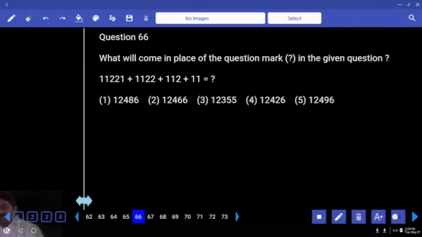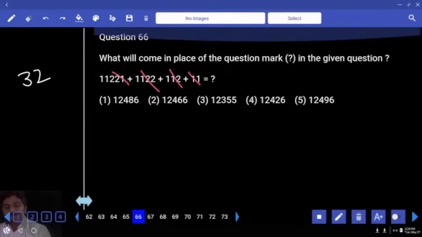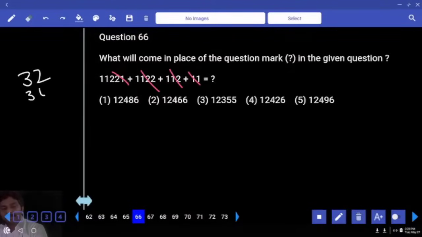Yes, the last 2 digits work, correct? 2111, 32, 2212, 30. The answer ends with which option? Second option.